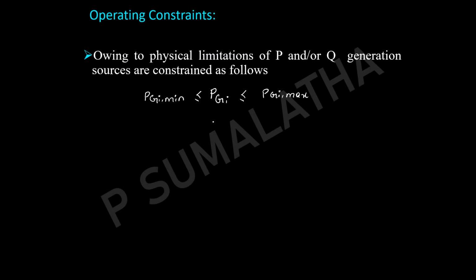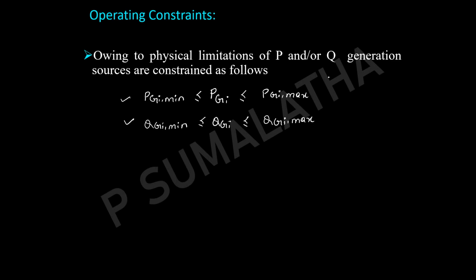Similarly, the reactive power generation should also be within the minimum and maximum limits. So we are not allowed to operate the system as much as we want. There will always be an upper limit and a lower limit also. Based on these limits we need to operate the system.